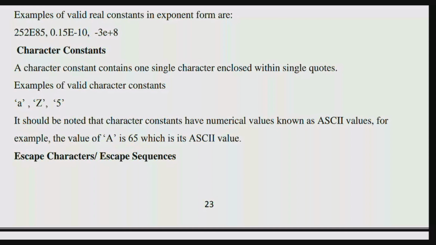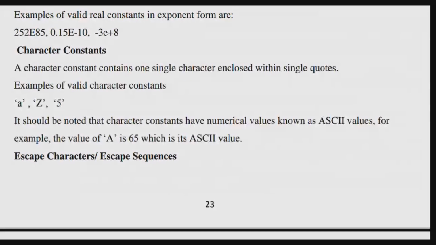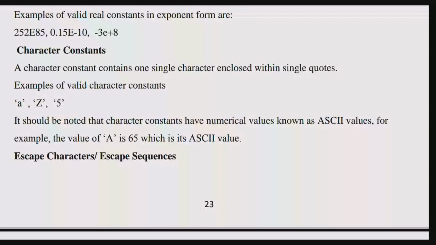So the value of capital A is 65. The compiler takes care of these things. For small a, I think it is 91 or something.